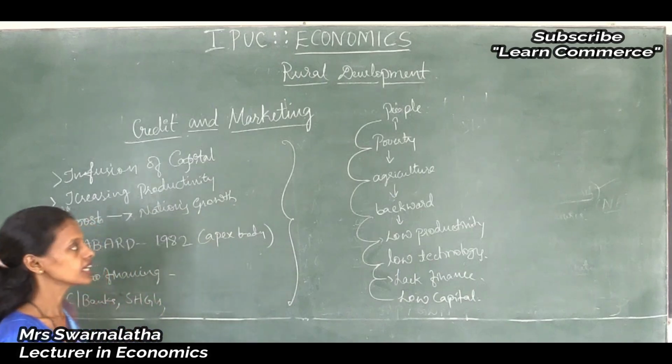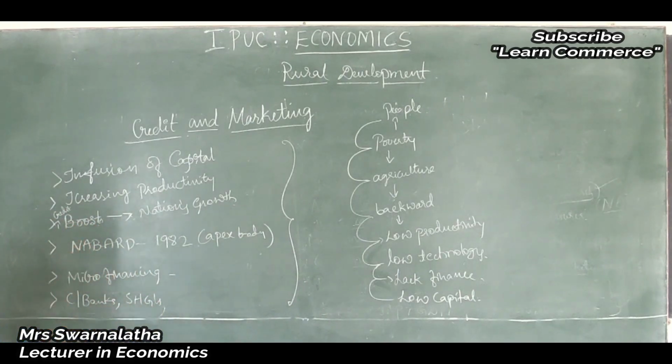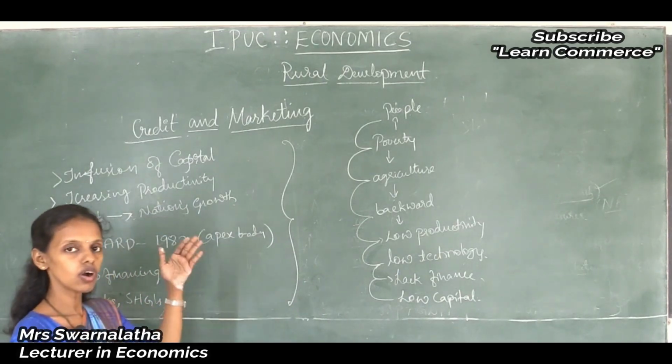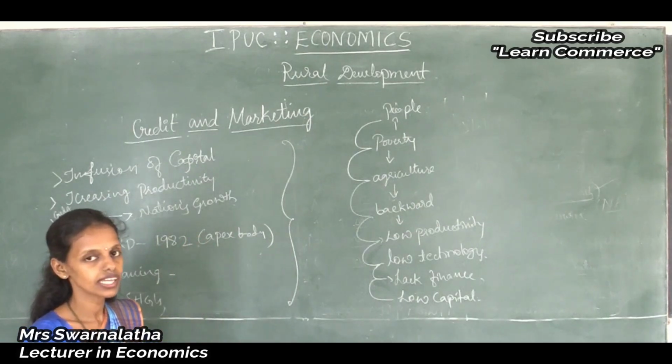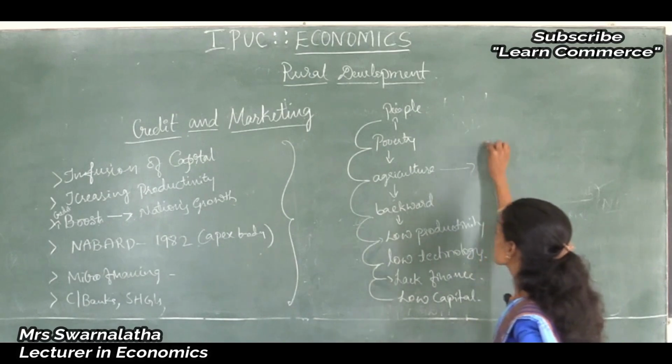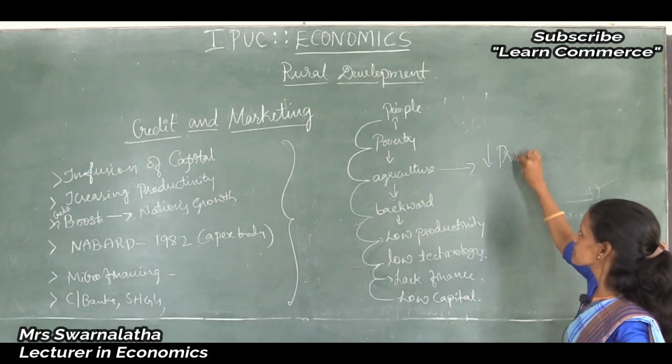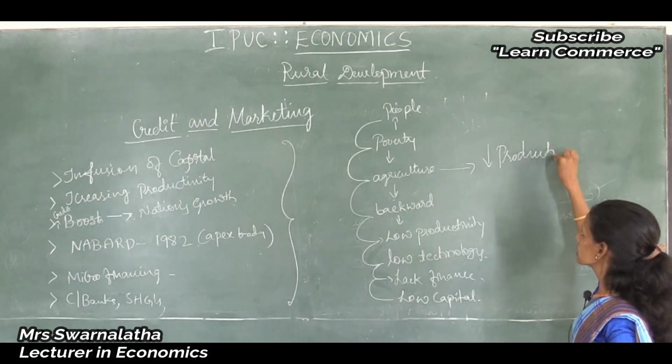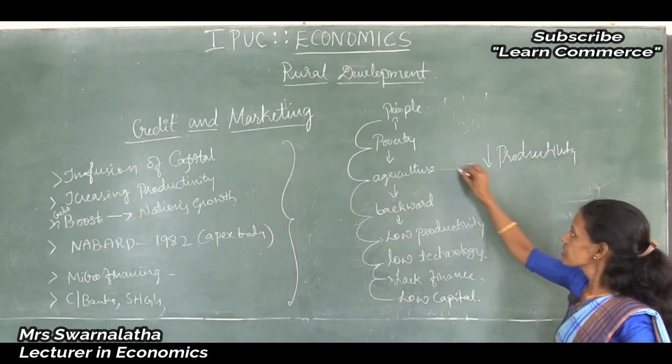formation in rural areas. As we know, all these people are involved in agricultural activities, yet their productivity is still very low.